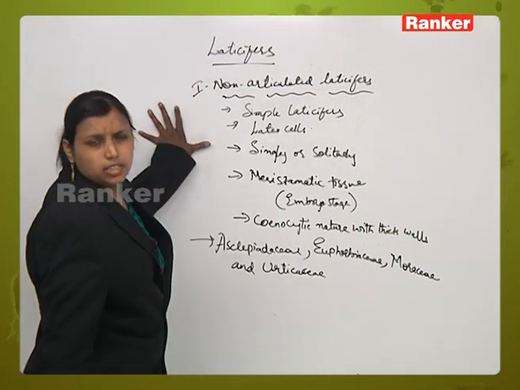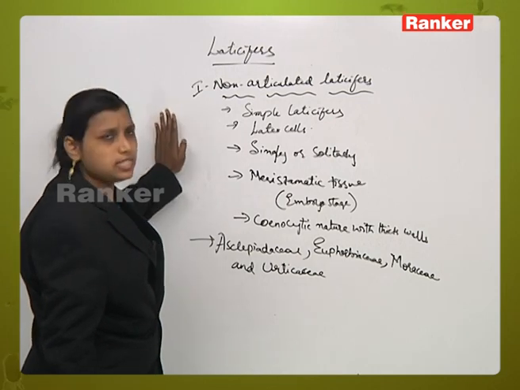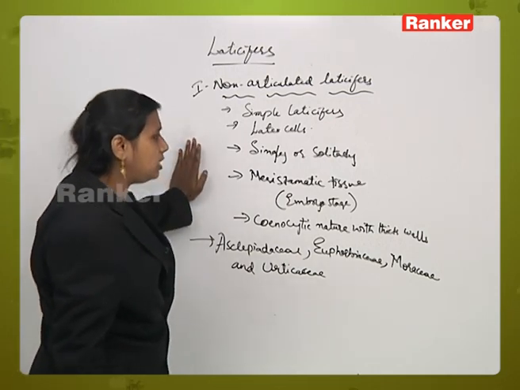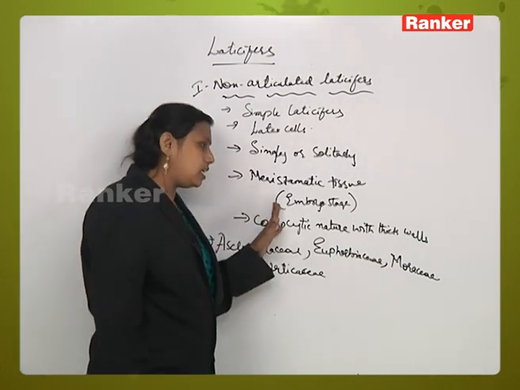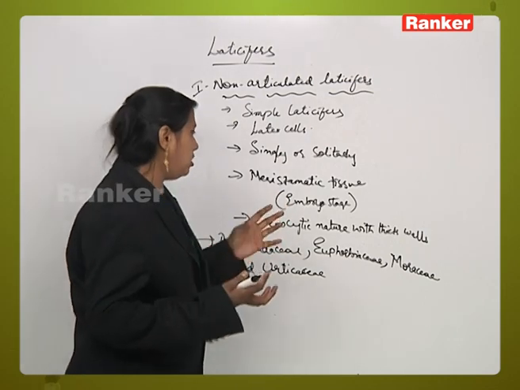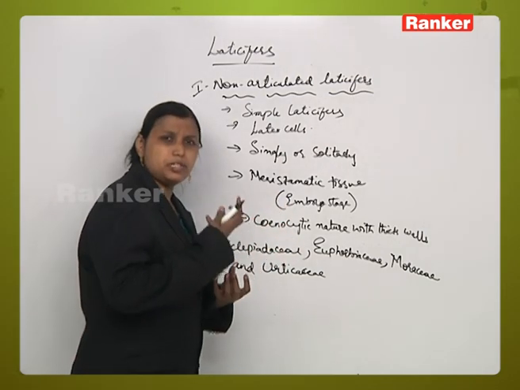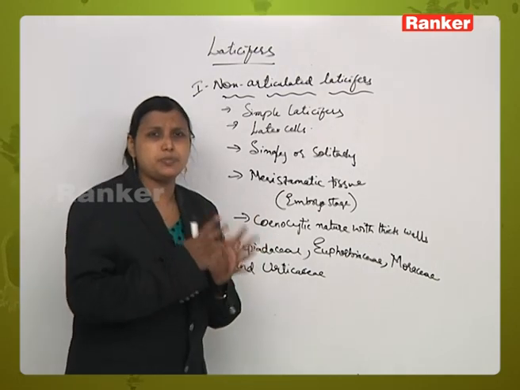The non-articulated laticifers are also called simple laticifers or latex cells. These occur singly or solitarily. They develop from the meristematic tissue at the embryonic stage. They will be in a simple structure, and as the plant body develops, the tissue also develops into branches.